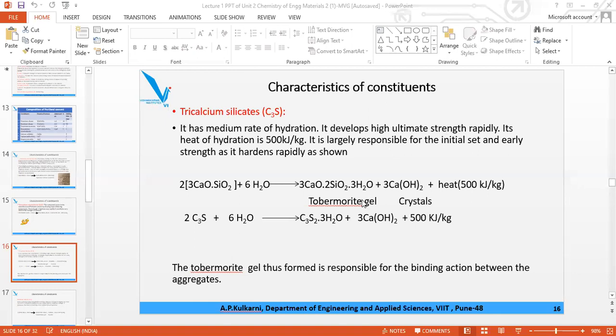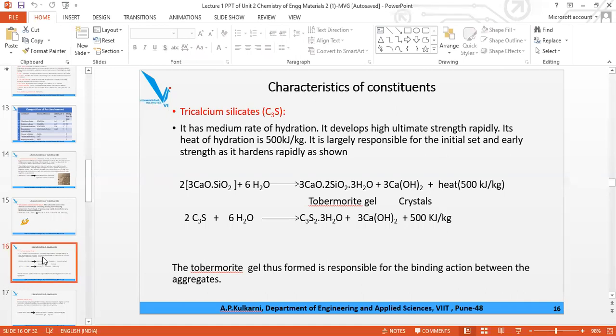Now, gel we have seen already is for the adhesion property, binding property, and crystal formation is for the strength. The more the degree of crystallization, the greater the hardness or strength. So here we have two times C3S with 6H2O, giving C3S2 with 3H2O plus 3Ca(OH)2. This is your crystal, this is your gel. Gel is for adhesion and this is for crystallization. Heat of hydration is 500.